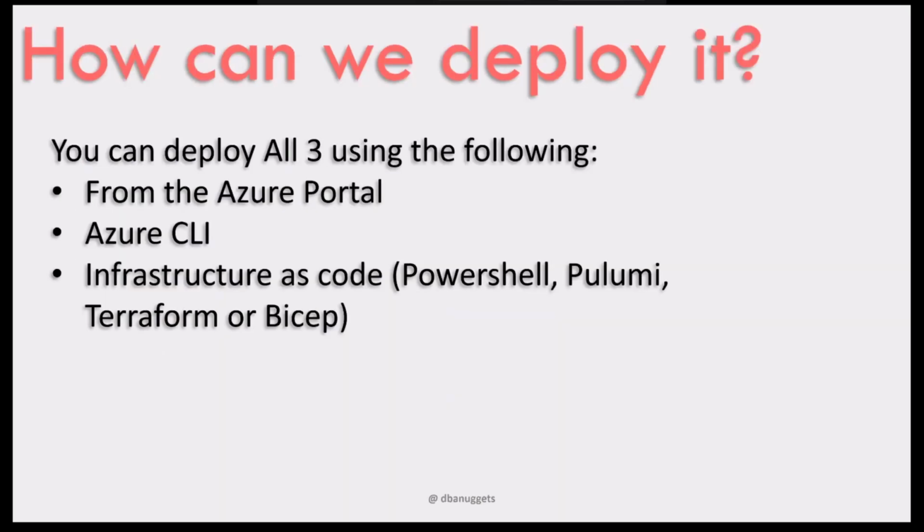So how can we deploy all of these deployment options? The three deployment options we have seen. We can use the Azure Portal to deploy it, and we can use the Azure command line interface, or we can use infrastructure as code. We can use PowerShell or Pulumi, Terraform, or Bicep as the infrastructure as code. But in this session, we are going to see how to create the Azure SQL Database in a basic way by using the Azure portal.